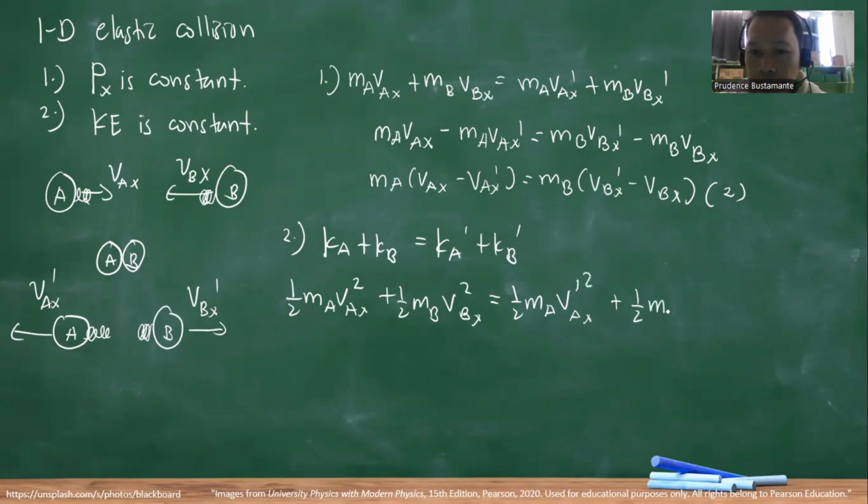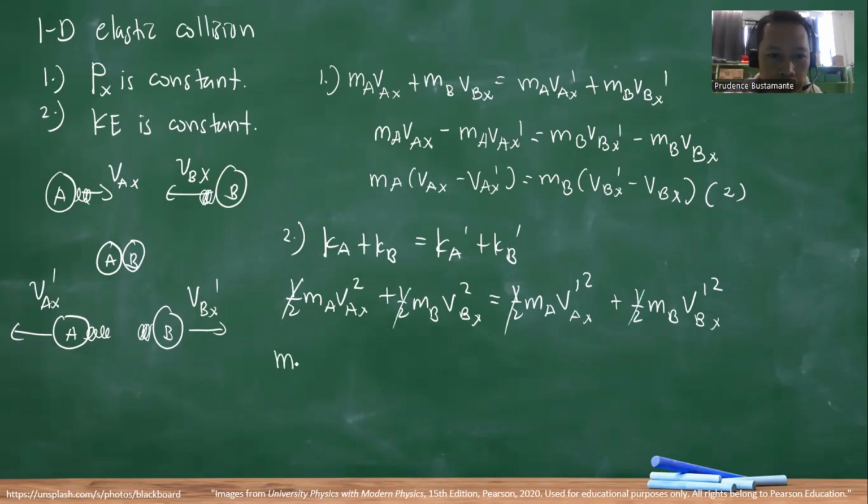Just like what we did in number one, since the kinetic energy is constant, we cancel the halves.